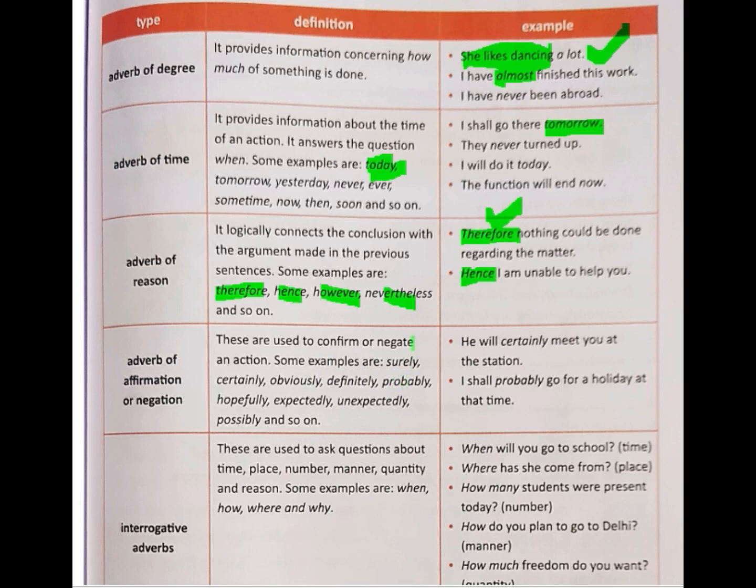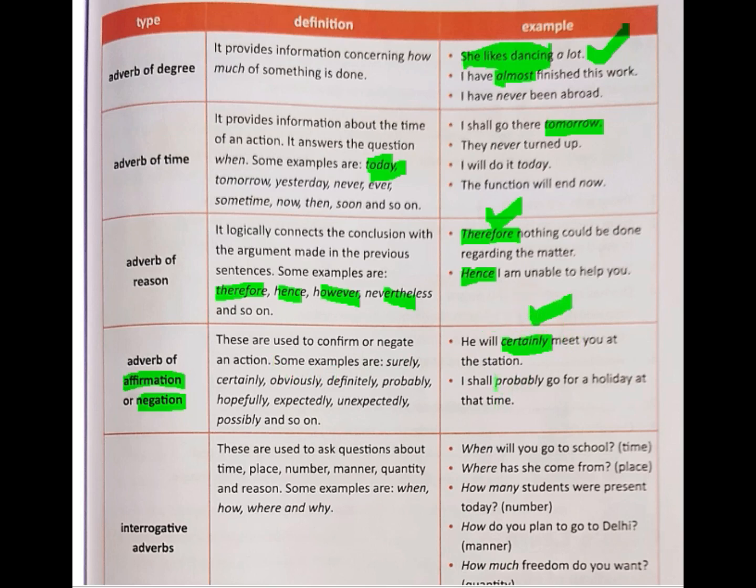So what do these two mean? These two either confirm something or deny something. Affirmation or negation basically means yes or no. So these sentences tell that something is about to happen positively or something is not about to happen. For example, he will certainly meet you at the station. See, the word certainly adds that positively he is going to meet you at the station. So this is an affirmation.